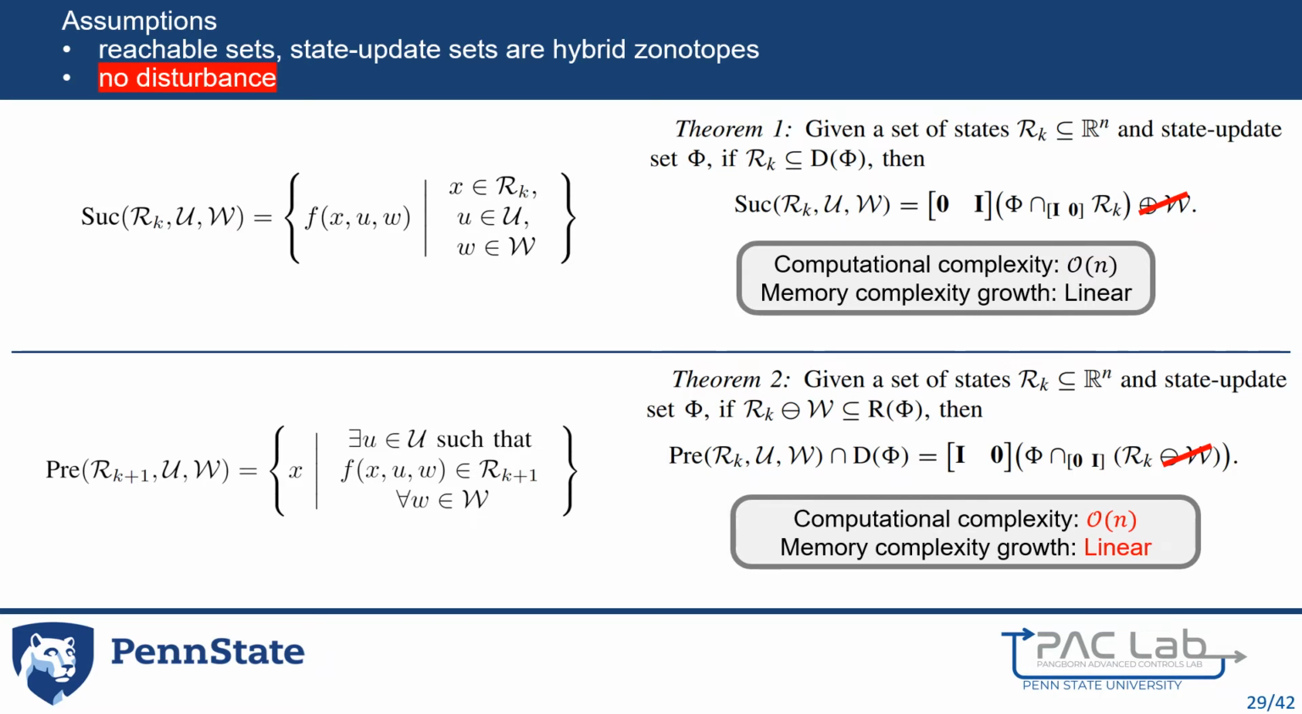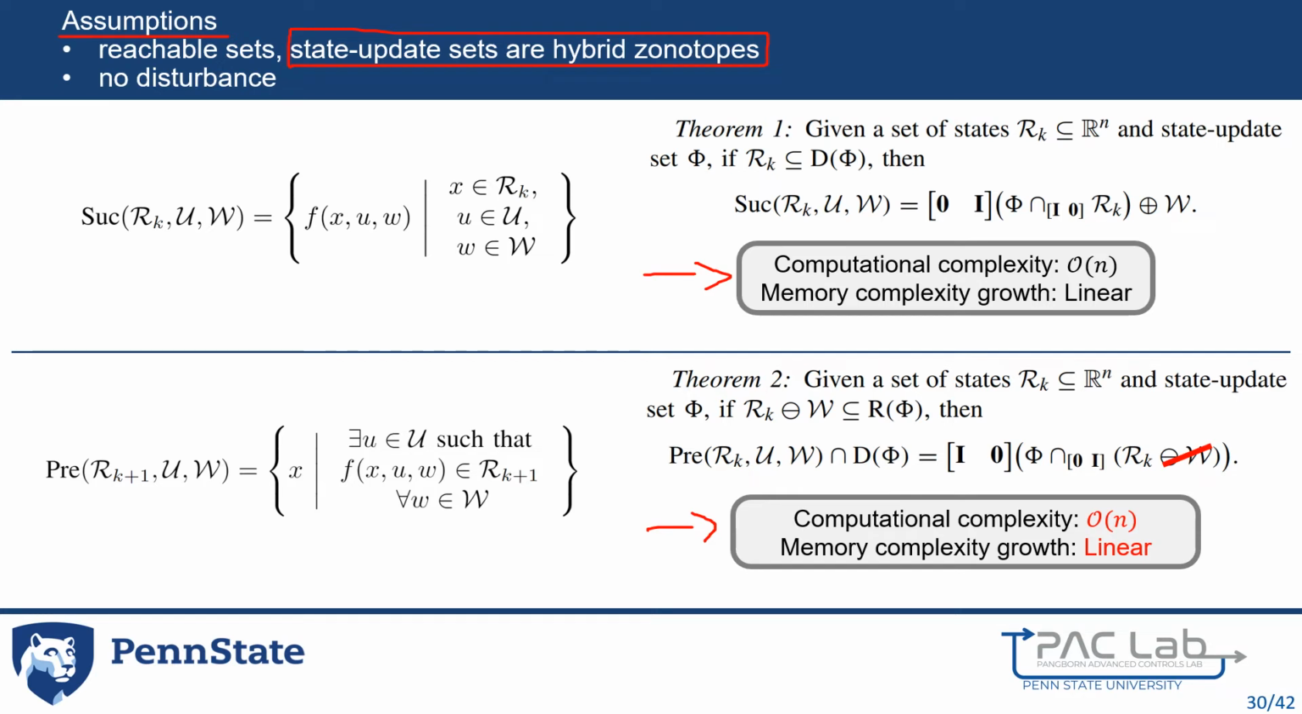But let us set aside the challenge of Minkowski differences and consider a case without a disturbance, remembering the primary challenge associated with the nature of hybrid systems is to avoid exponential growth in set representation complexity. The identity provided does exactly this, exhibiting only linear memory complexity growth with computational complexity that scales linearly with state dimension. So, if the state update set of a hybrid system can be represented as a hybrid zonotope, then we can achieve the improved computational complexity and memory complexity growth.